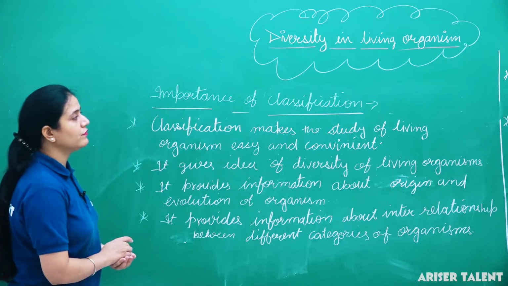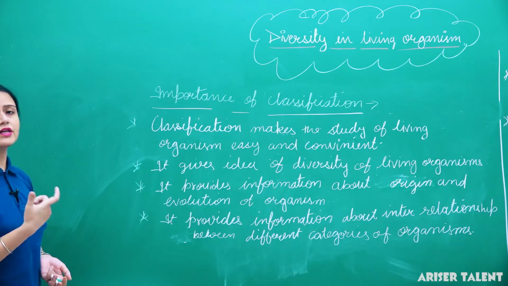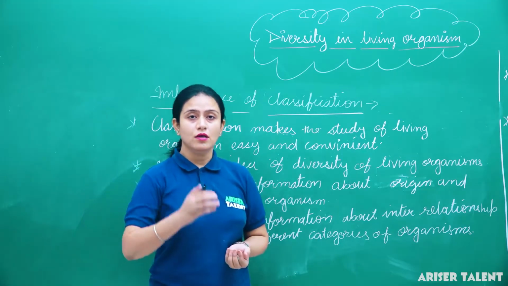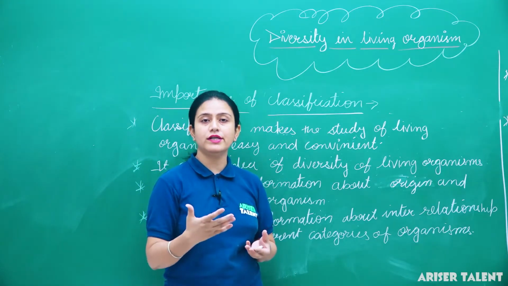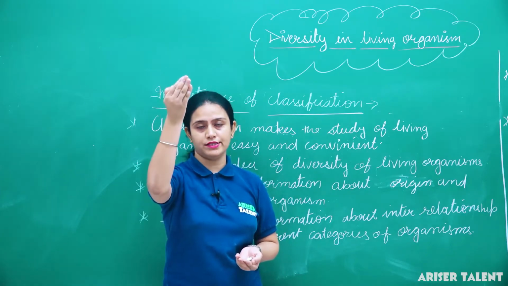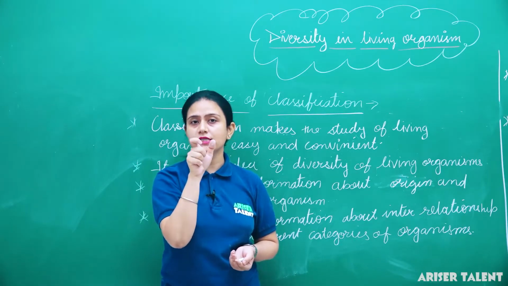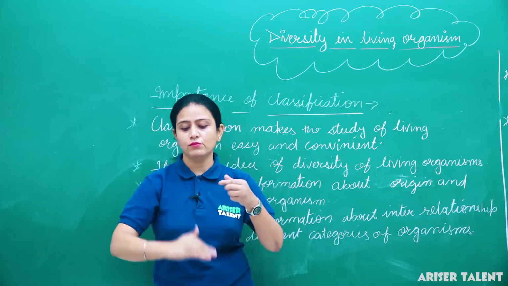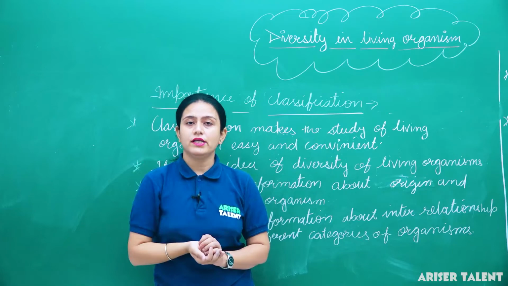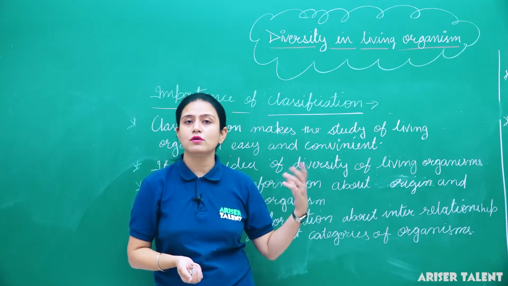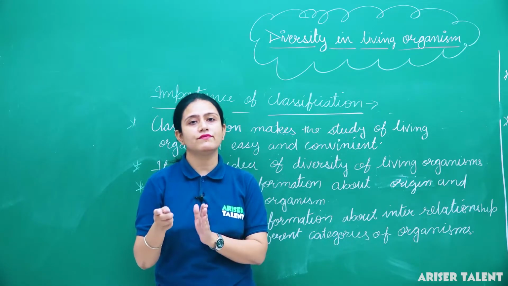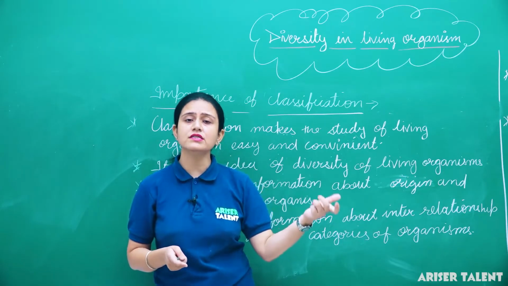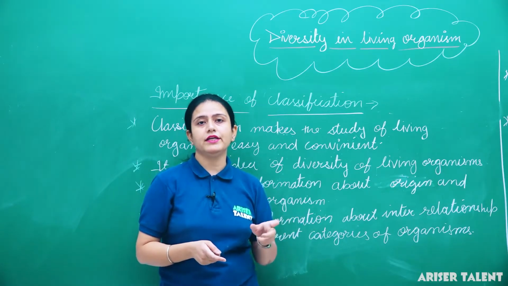Clear? Now next we will talk about the hierarchy of classification. Hierarchy means when we categorize the organisms from lowest to highest. It is a system or arrangement to arrange something from lowest to higher group. The same happens with animals and plants, that they are classified into different groups on the basis of their similarities, dissimilarities and interrelationship.